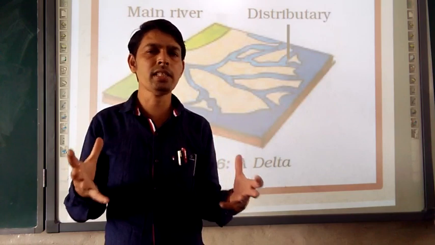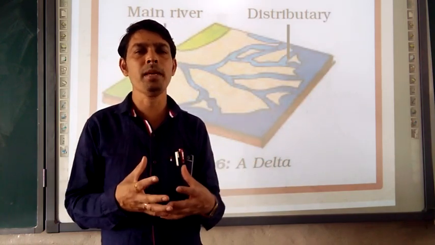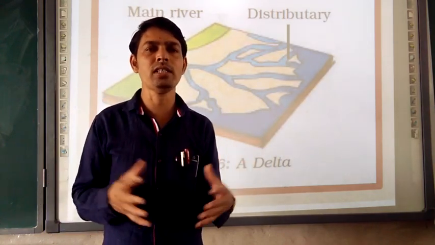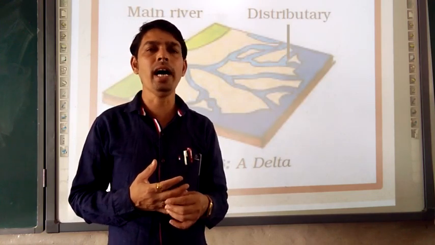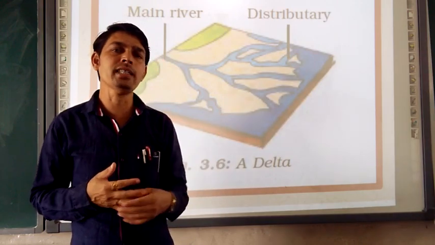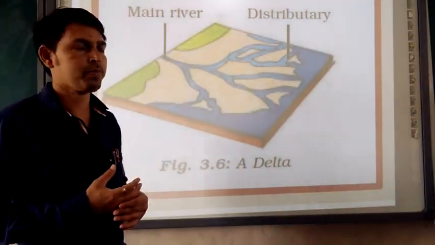Sundari trees are many over there, so the name Sundarban was given. So the Sundarban delta is the world's largest and fastest growing delta, situated in India, and formed by the merging of the two rivers, Ganges and Brahmaputra.